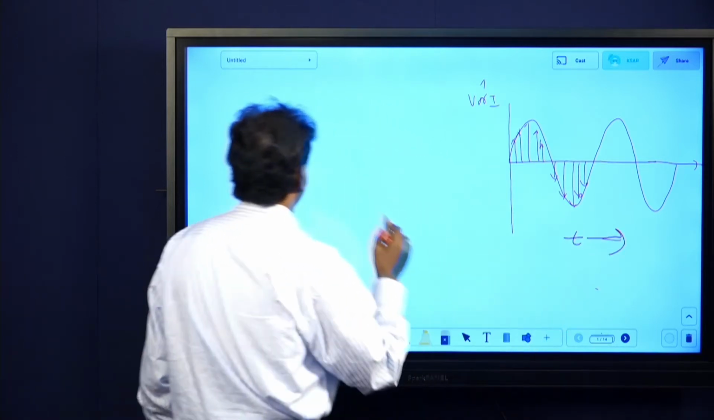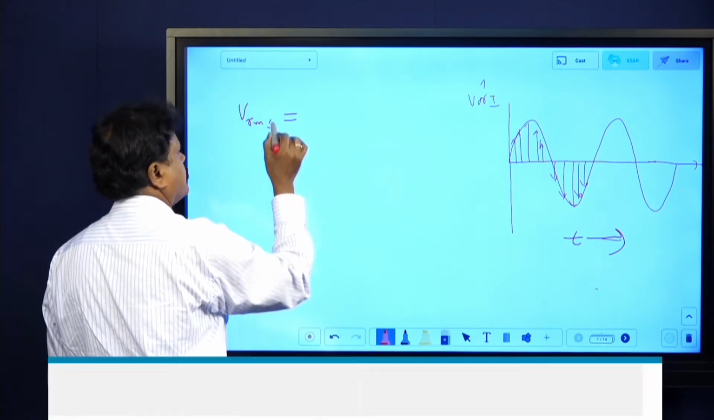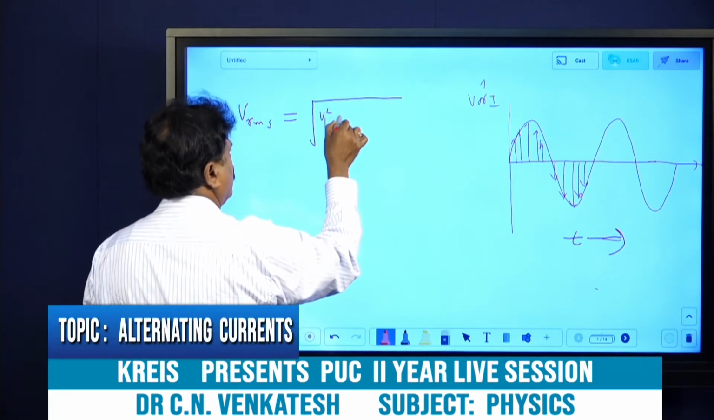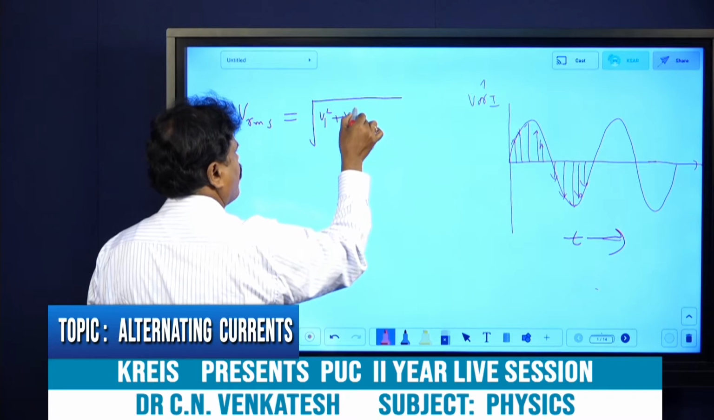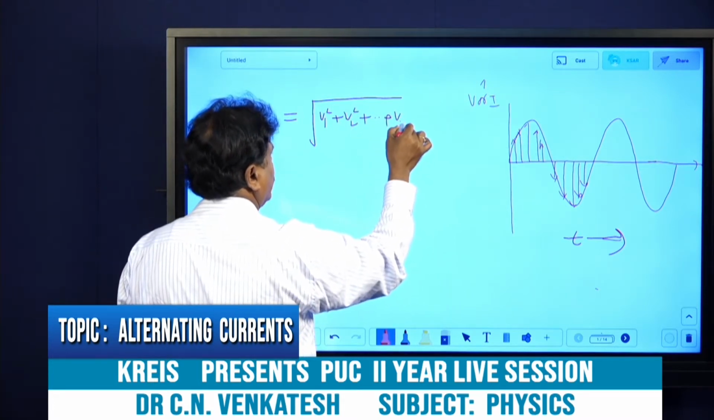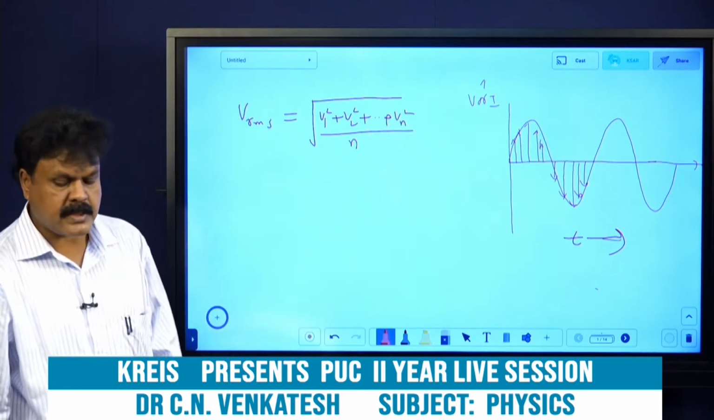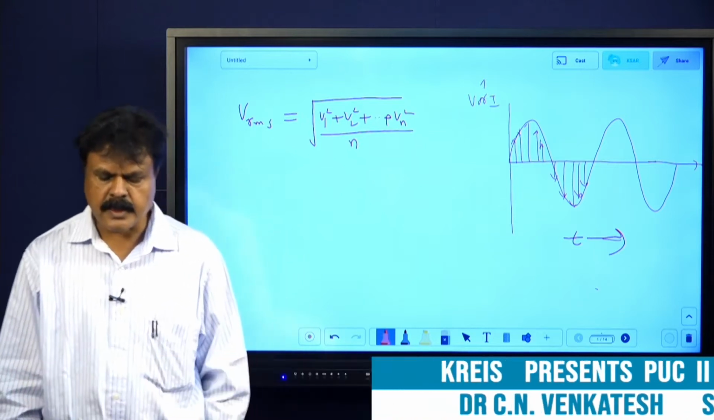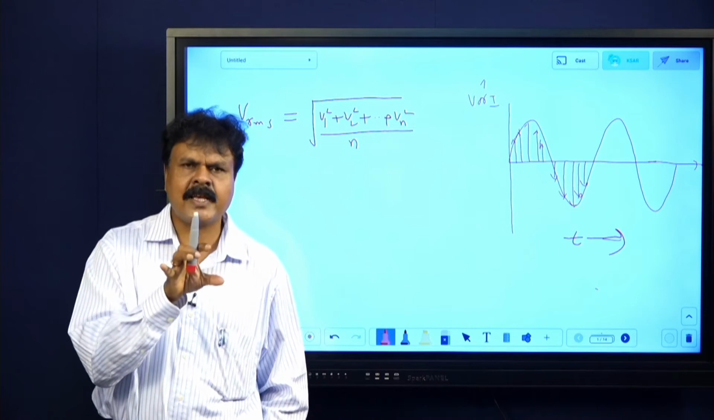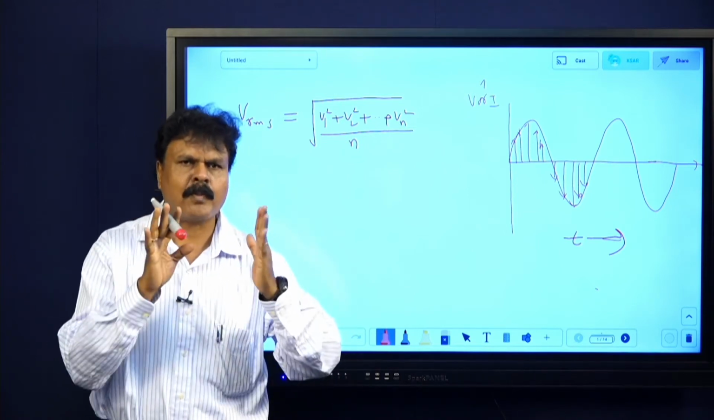The RMS value, we say root mean square value of AC. What does that mean? It is the square root of the mean of the squares of all the instantaneous values of AC taken over a complete cycle. Remember, it is defined as the square root of the mean of the square of instantaneous values of AC taken over one complete cycle.